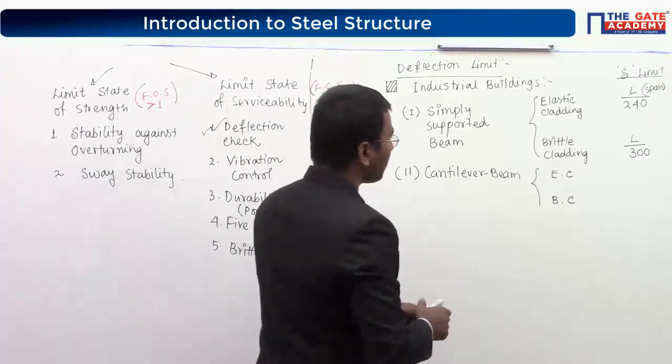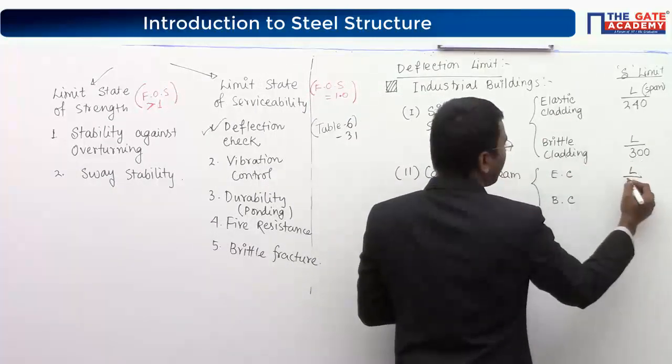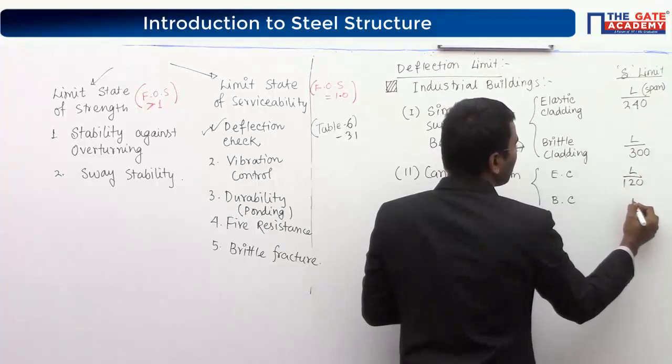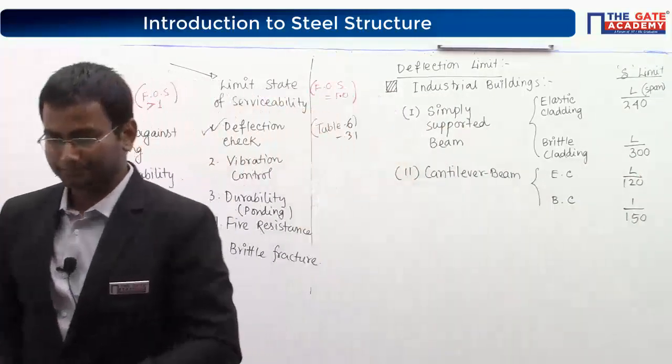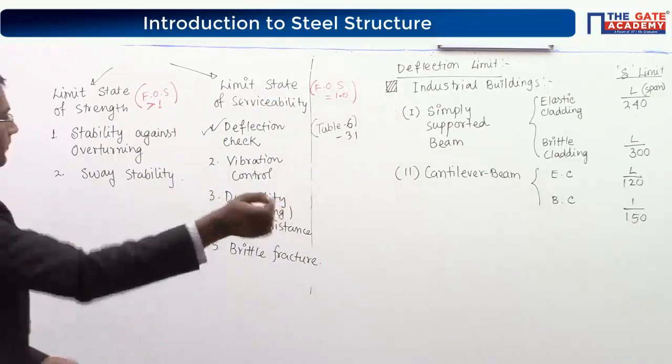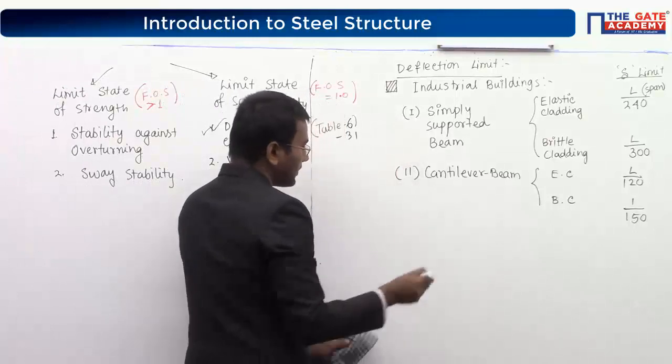Next, cantilever beam. In this case it will be just half: L divided by 120, and this one will be 1 by 150. It will be just half of the top values. These are mainly the two conditions.